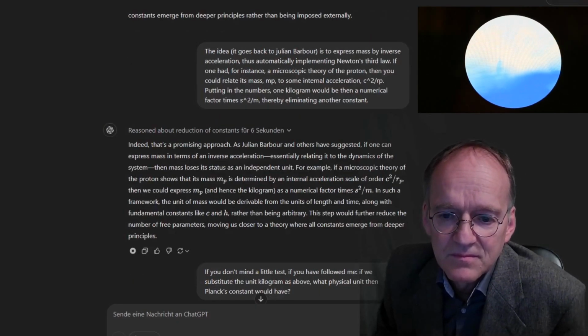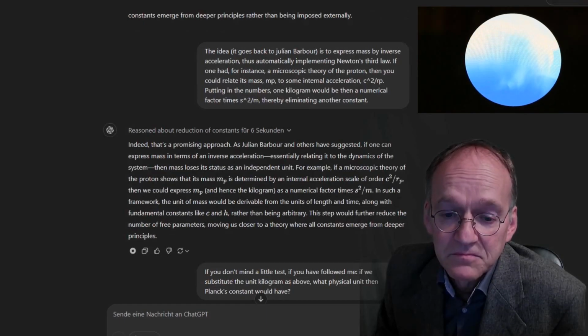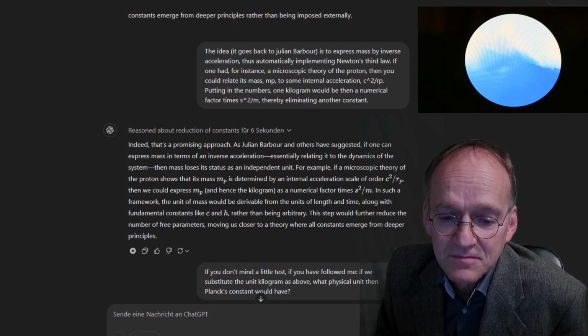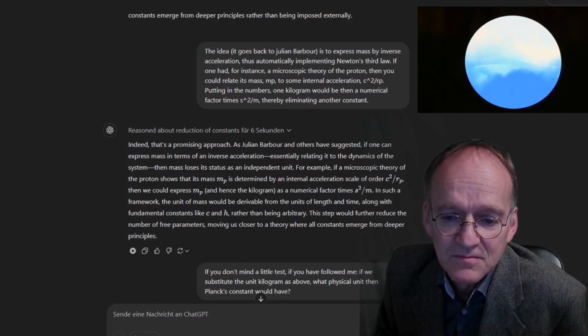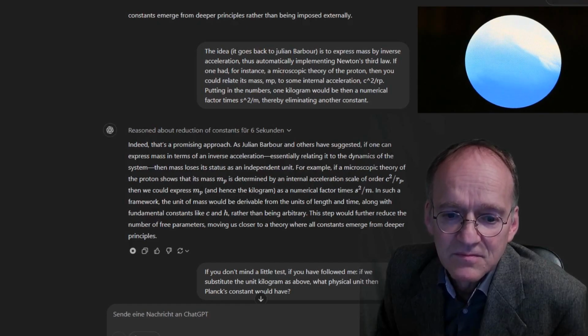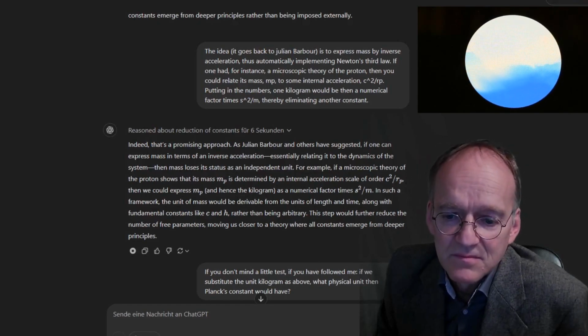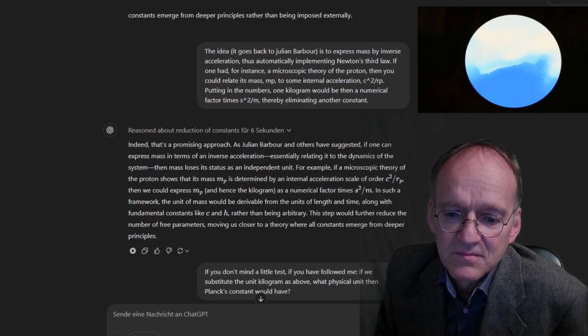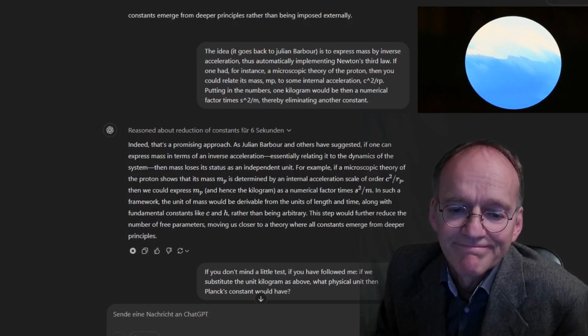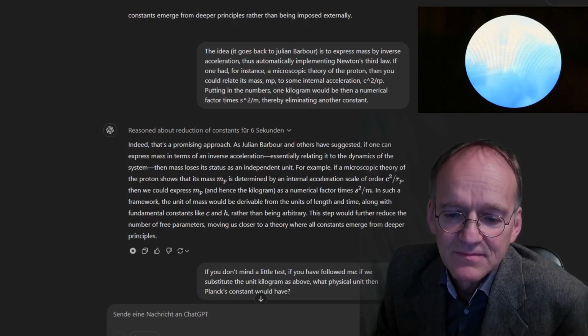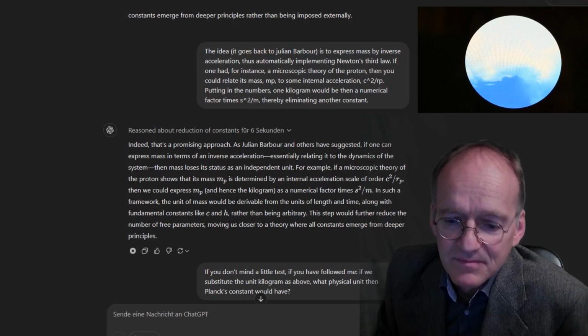As Julian Barbour and others have suggested, if one can express mass in terms of an inverse acceleration, essentially relating it to the dynamics of the system, then mass loses its status as an independent unit. For example, if a microscopic theory of the proton shows that its mass m_p is determined by an internal acceleration scale of order c² over r_p, then we could express m_p, and hence the kilogram, as a numerical factor times s² over m. In such a framework, the unit of mass would be derivable from the units of length and time, along with fundamental constants like c and h, rather than being arbitrary.